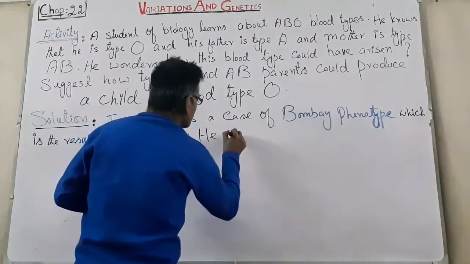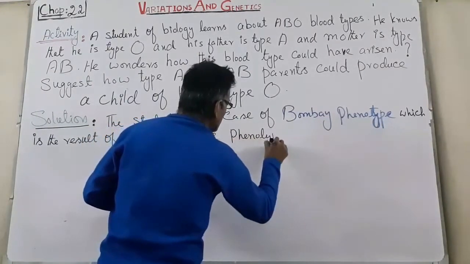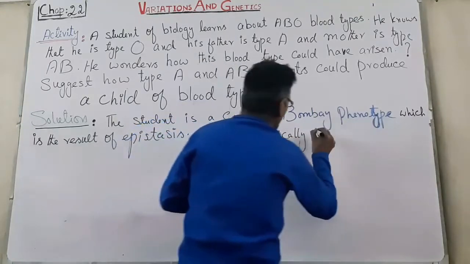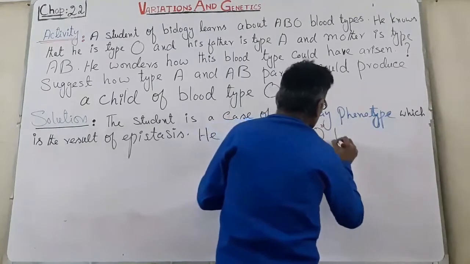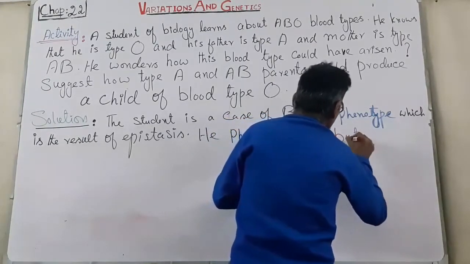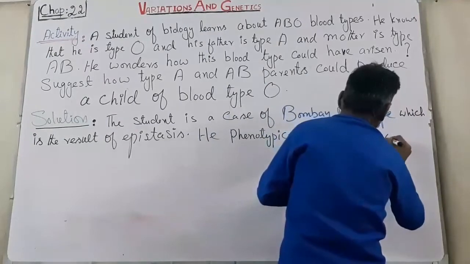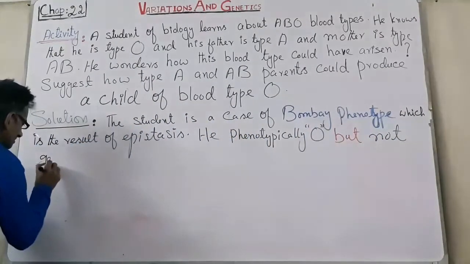Here phenotypically O, but not genotypically O.